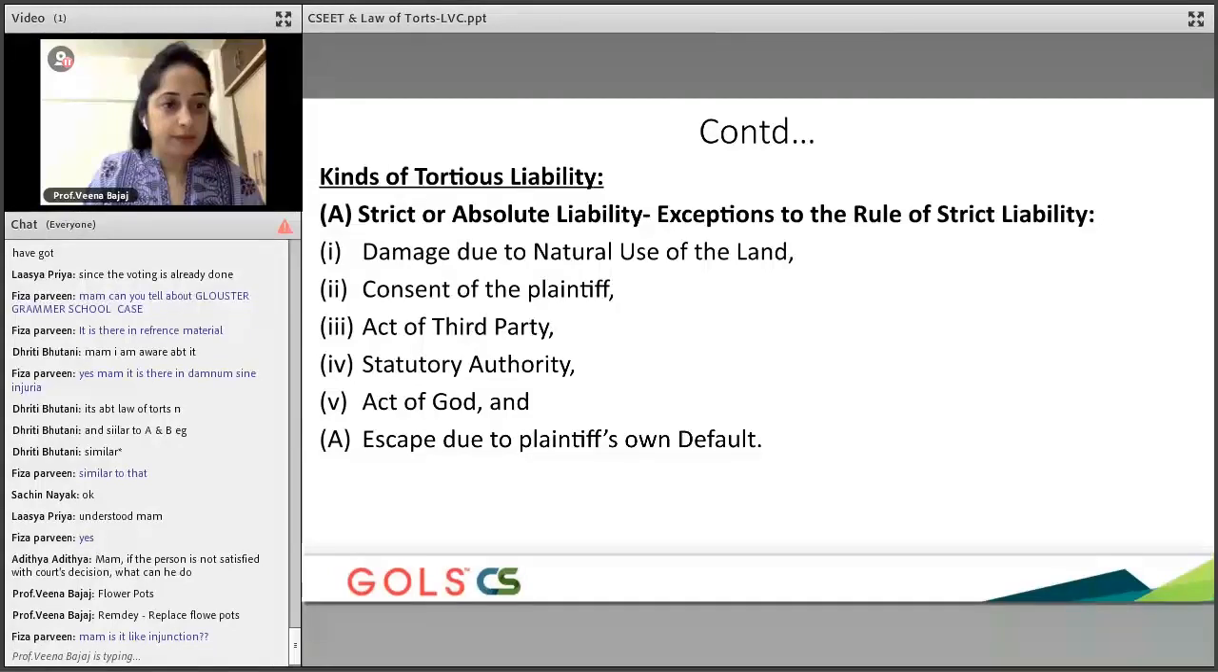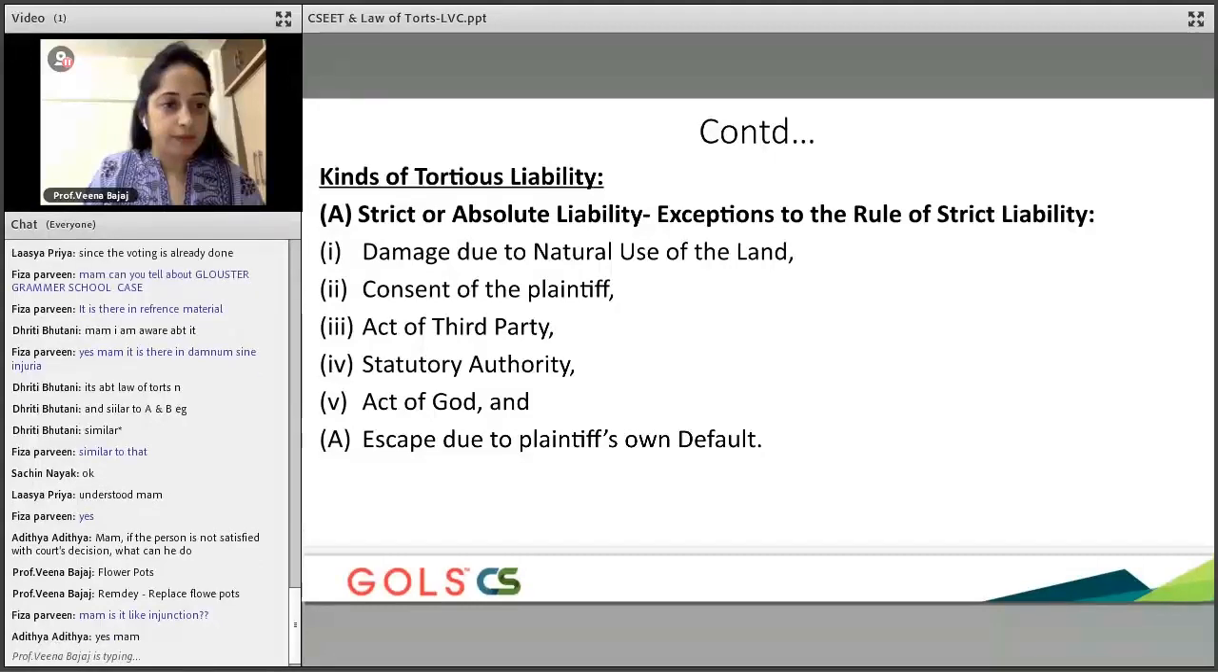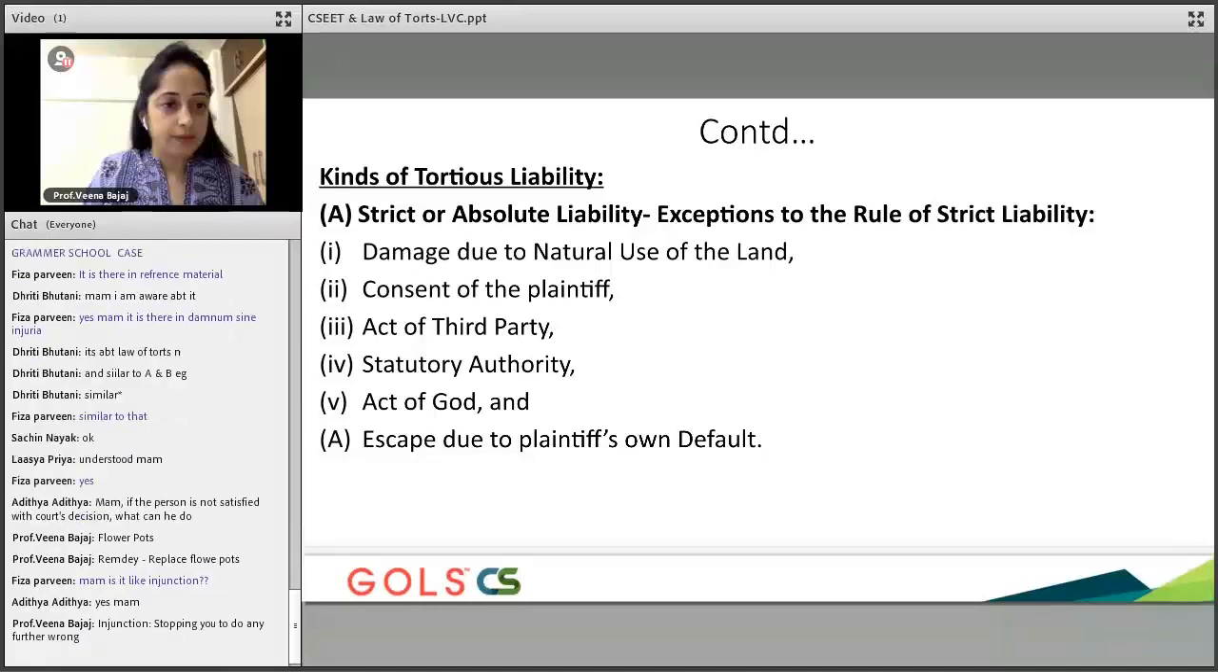Injunction is to stop you from doing something wrong. Injunction is stopping you from doing any further. So what is an injunction? Stopping you from doing anything further wrong, which is what is called an injunction.